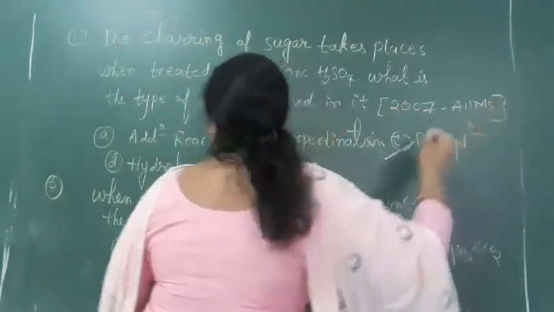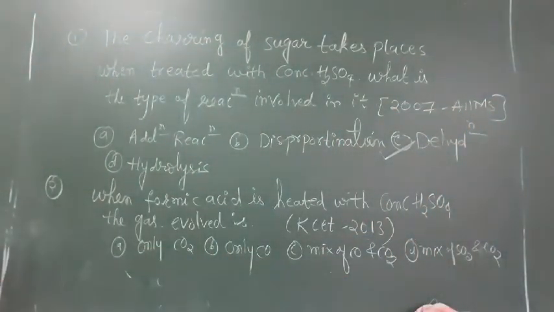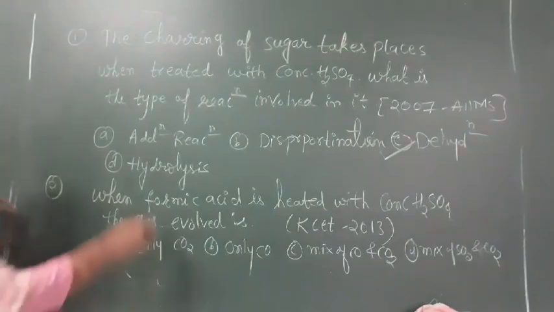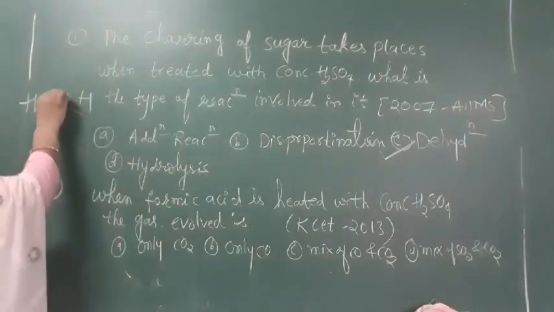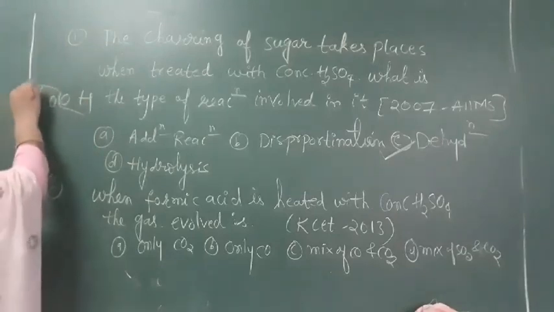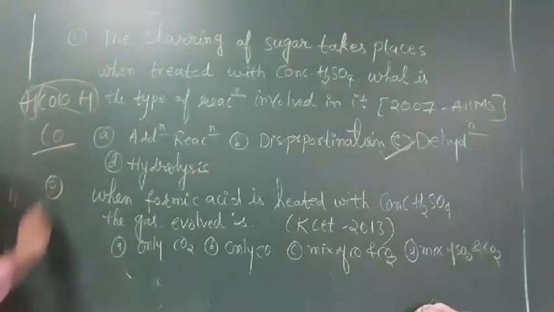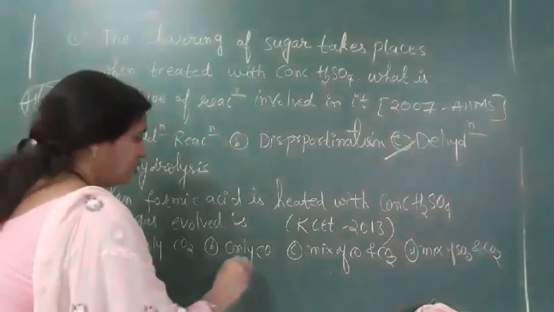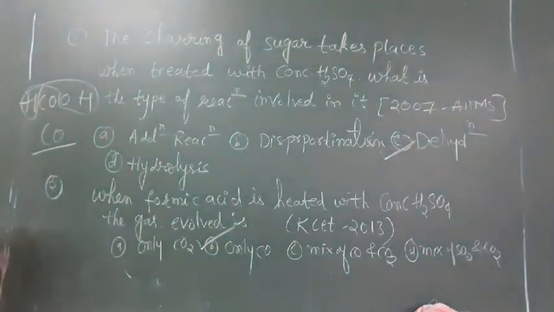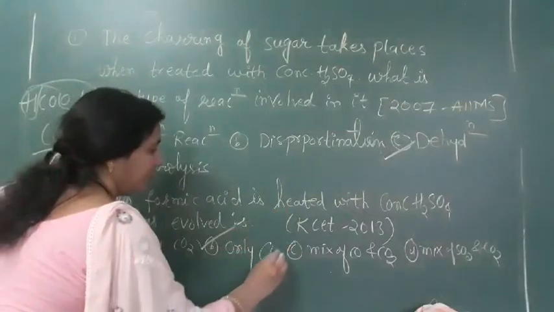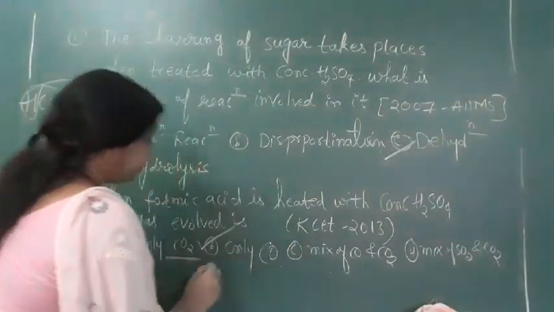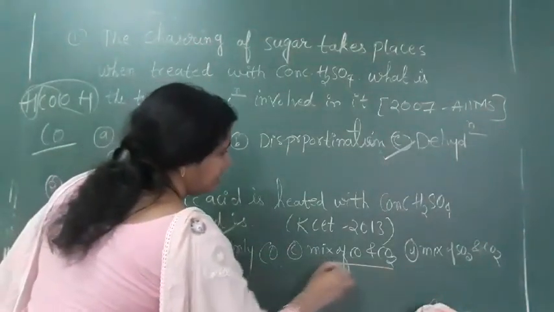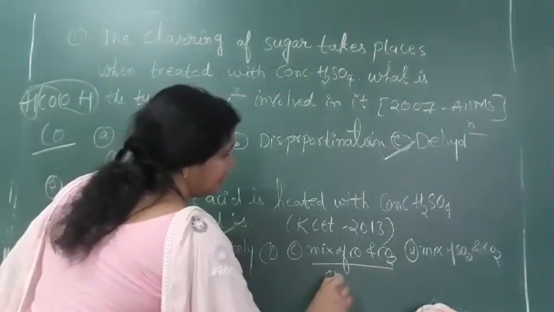Next: when formic acid is heated with concentrated H2SO4, the gas evolved is? We have just seen that HCOOH reacts with concentrated H2SO4, the water molecule is removed, and we get CO, carbon monoxide. So only CO, the second option, is correct. CO2 along with CO is the mixture obtained for oxalic acid.